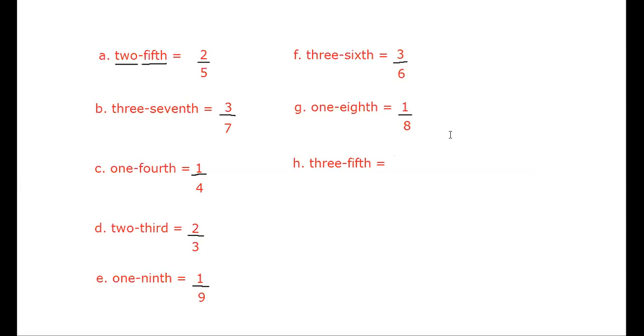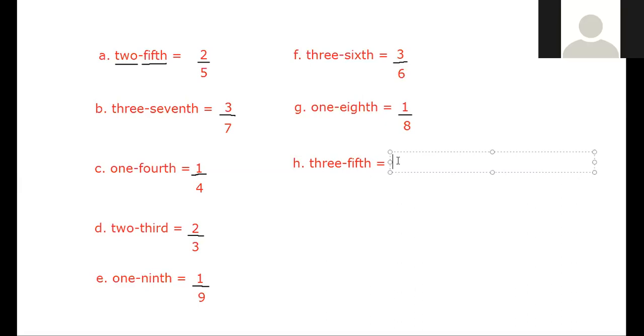Aslan, read the next question, bit H. 3/5. Yes, it's 3/5. So what will be the answer? 3 upon 5. Yes. Okay, so out of 5 parts, we are talking about how many parts?